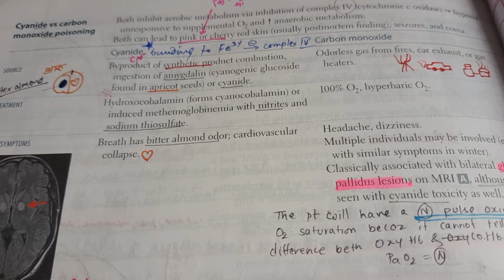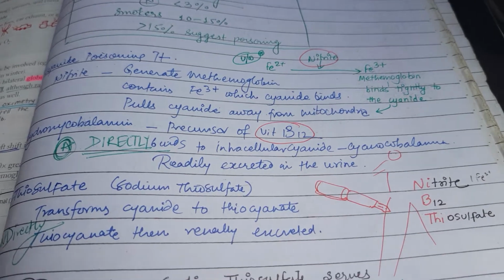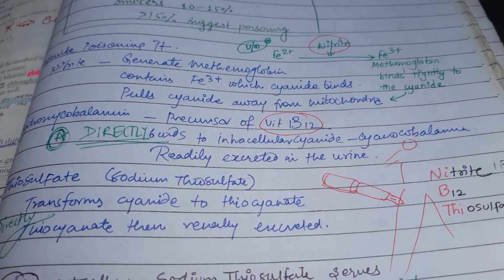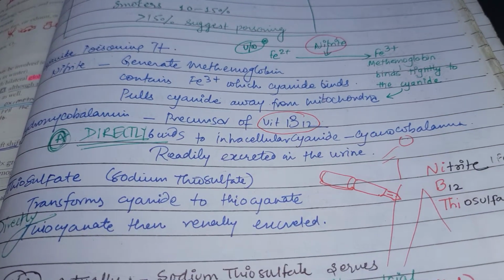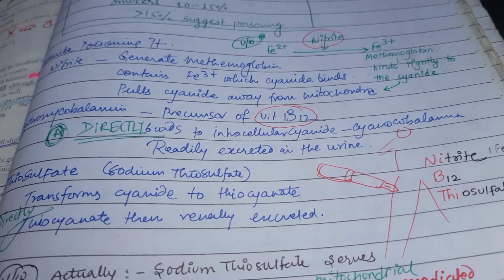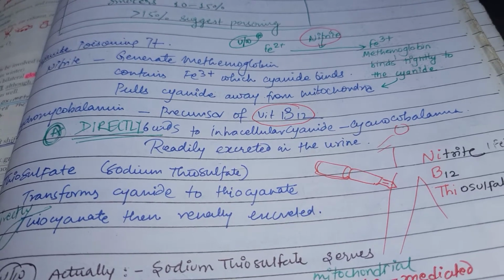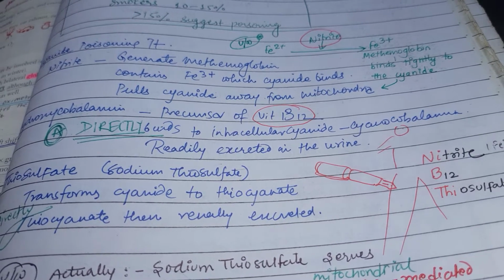Now how does it work? I have written over here, you see. If you give nitrite, it will generate methemoglobin. This methemoglobin contains Fe3 plus, which binds with the cyanide and pulls the cyanide away from the mitochondria. Remember this. That's why we use nitrite in cyanide poisoning.